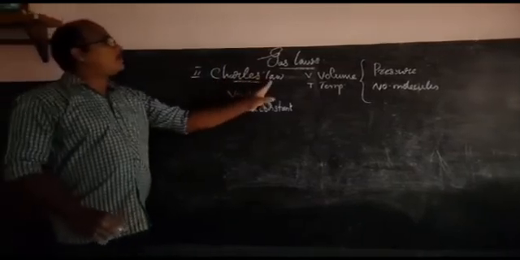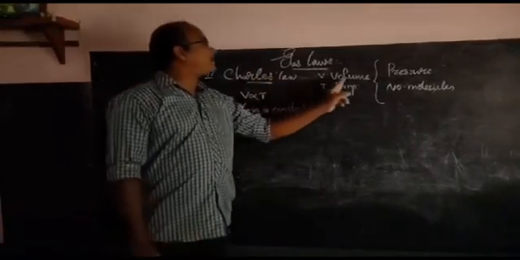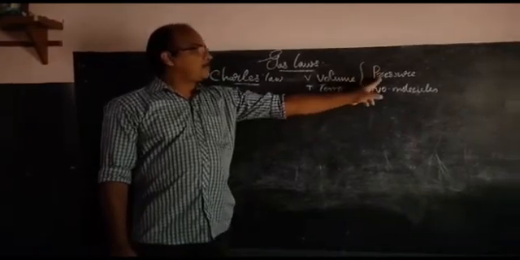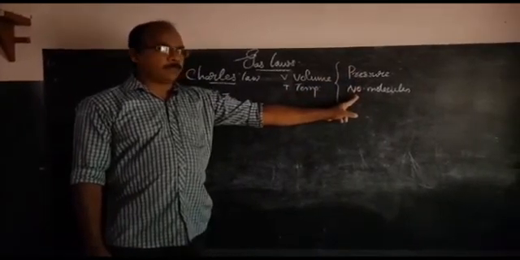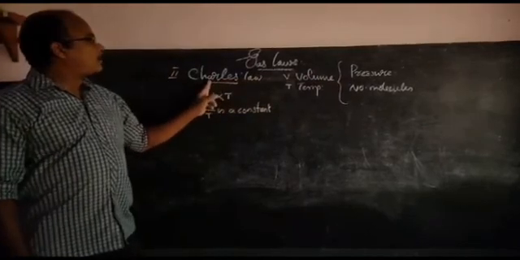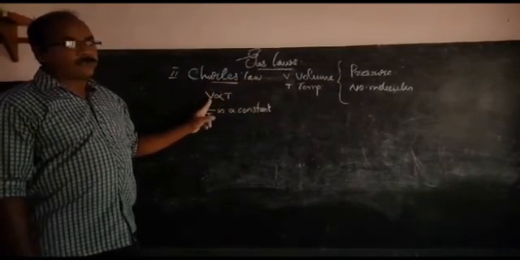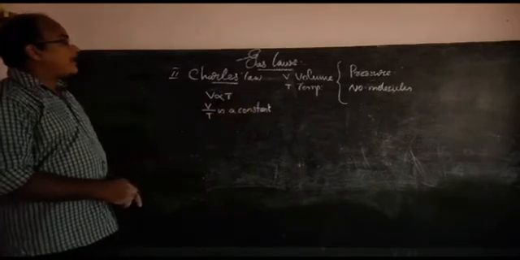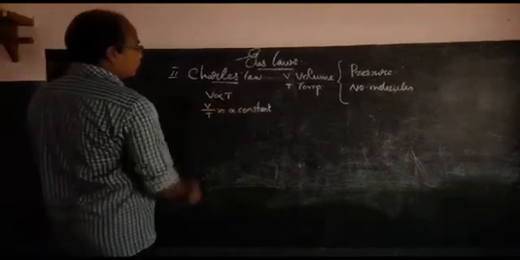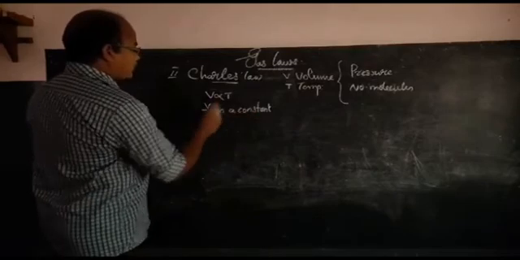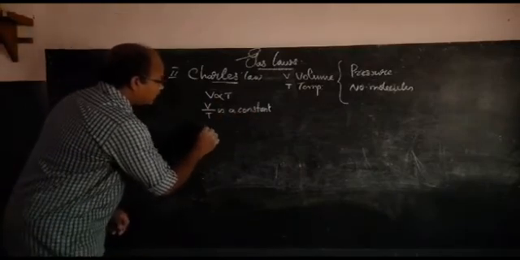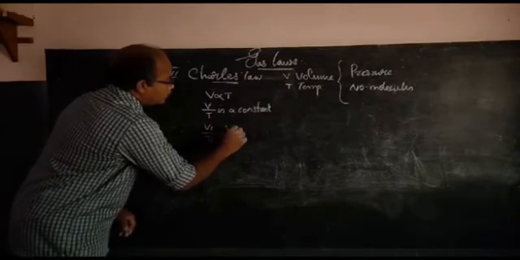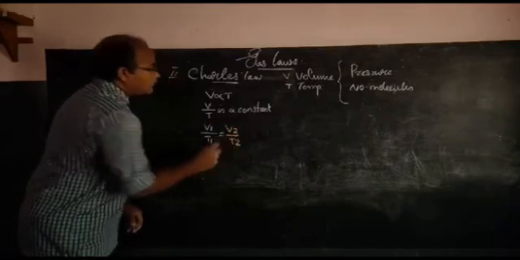Charles' law connects the relationship between volume and temperature. Here the factors kept constant are pressure and number of molecules. According to Charles' law, the volume of a given mass of a gas is directly proportional to temperature in Kelvin scale. Mathematically, V directly proportional to T, or V by T is a constant, or I can write V1 by T1 is equal to V2 by T2.